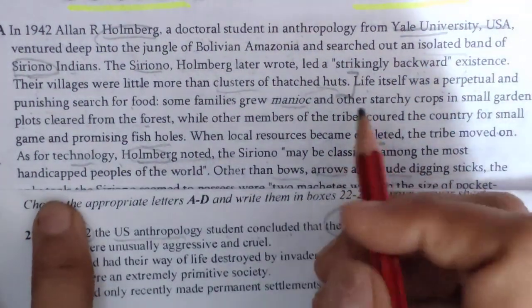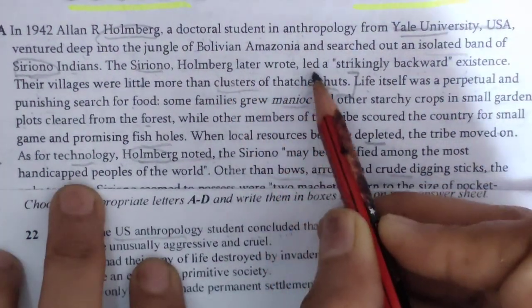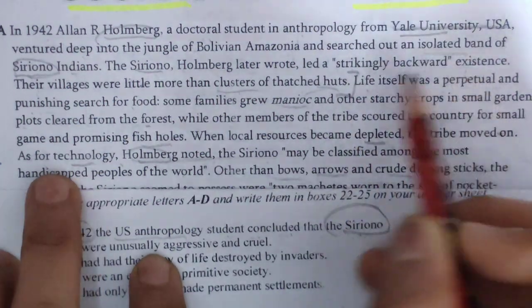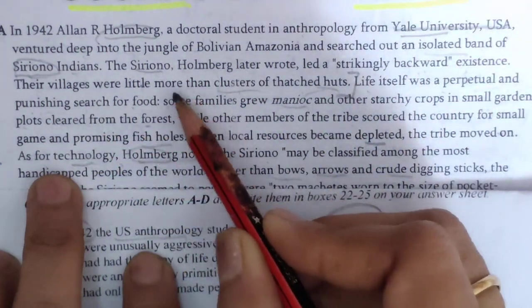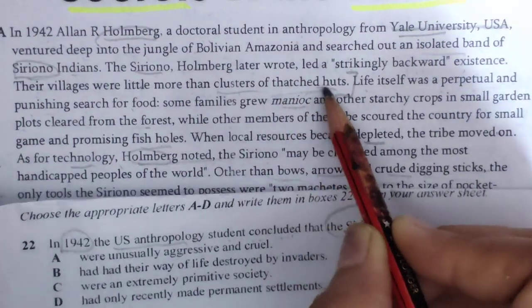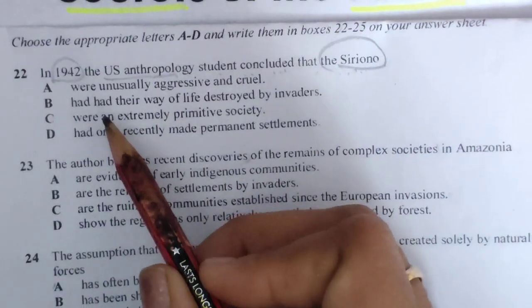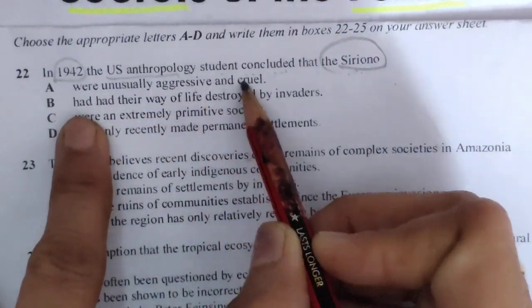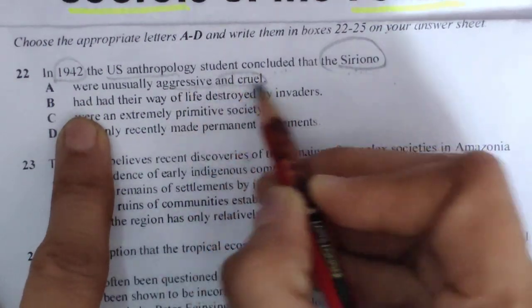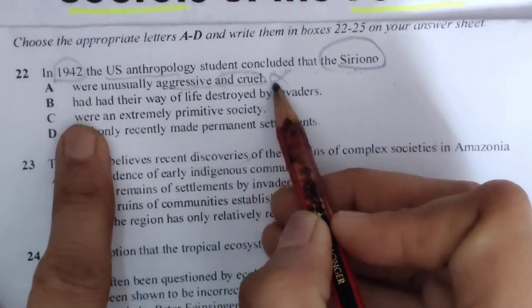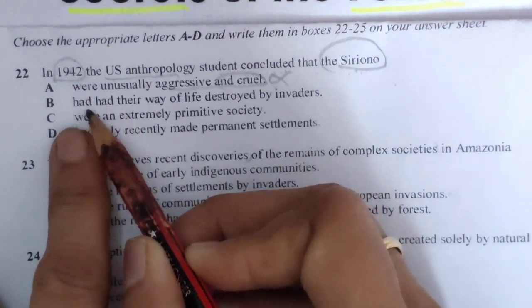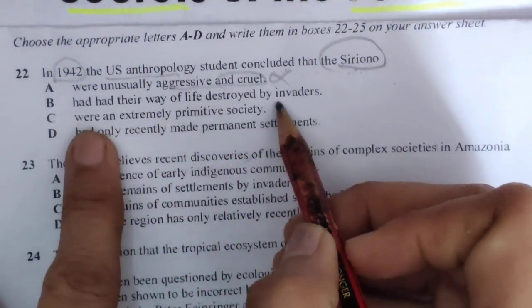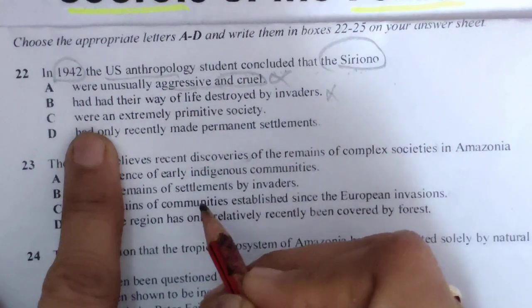Okay, so actually the location is here. Led a strikingly backward existence. Their villages were little more than clusters of thatched huts. Okay, so here the option says were usually aggressive and cruel, so this is not given. We can eliminate this. Had their way of life destroyed by invaders, so invaders are also not given.